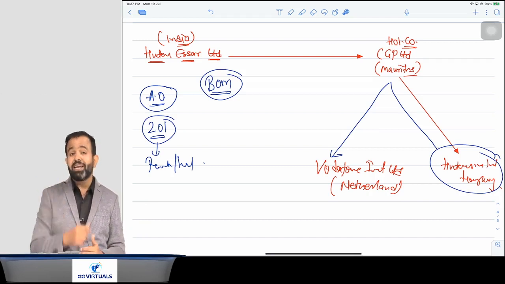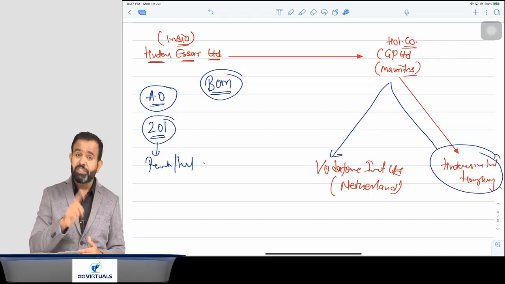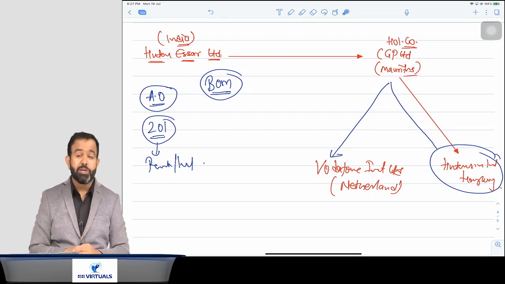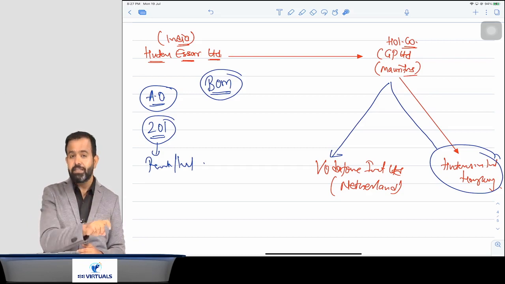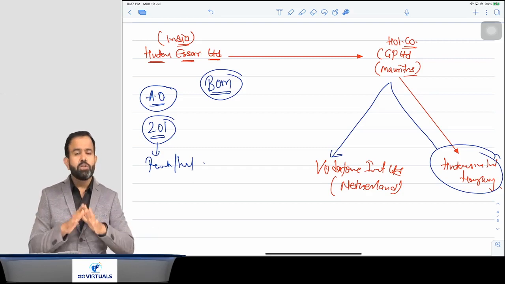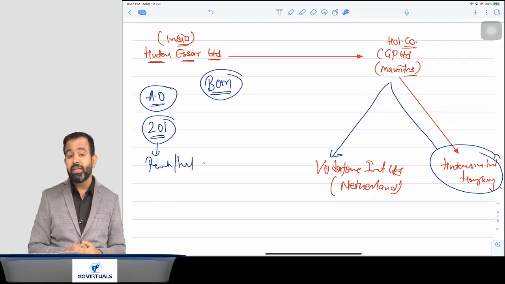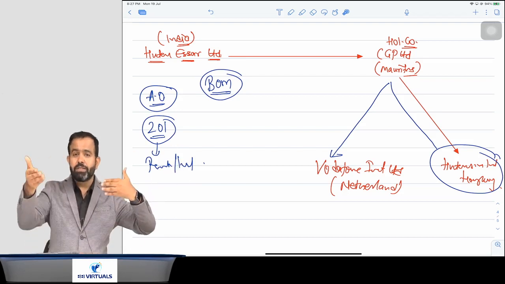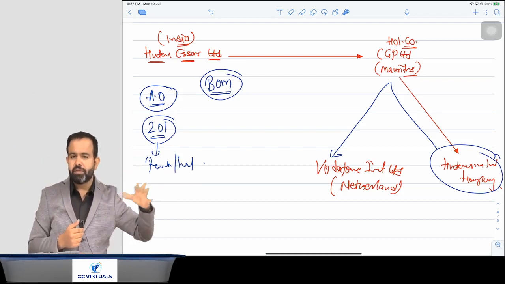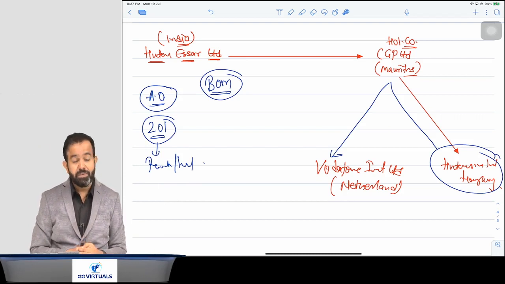Because the Supreme Court analyzed Section 9, income deemed to accrue or arise in India. In that section they mention that if any Indian asset is transferred or an Indian company share is transferred, it is taxable. Here the Indian company share is not transferred, so obviously that should not be taxable in India. So Vodafone, who earlier lost in the Bombay High Court, now won that particular case. Now what happened?